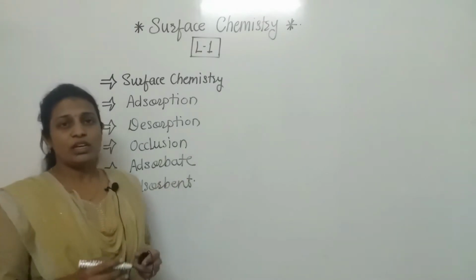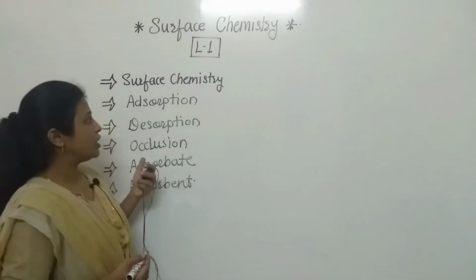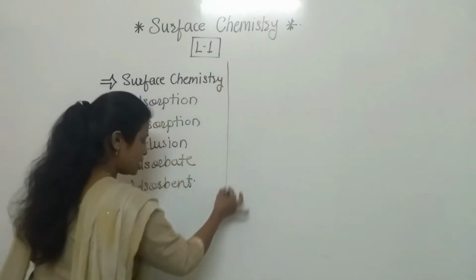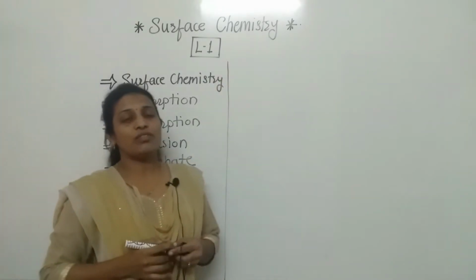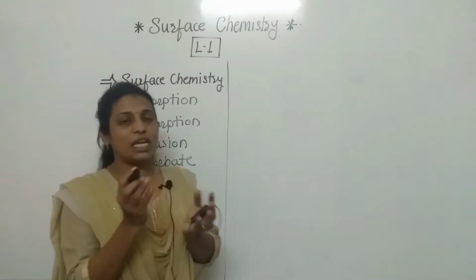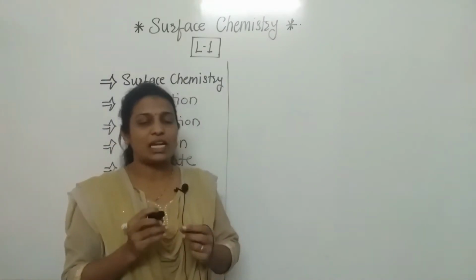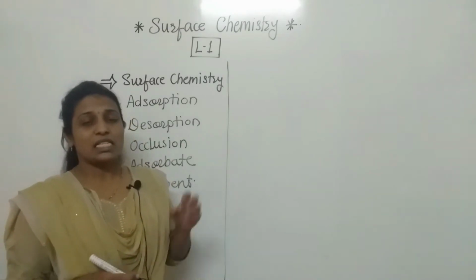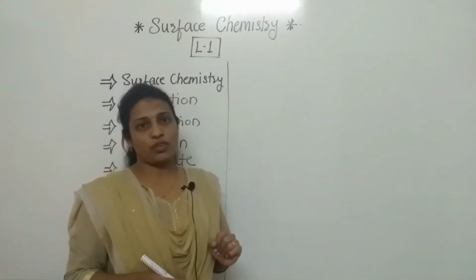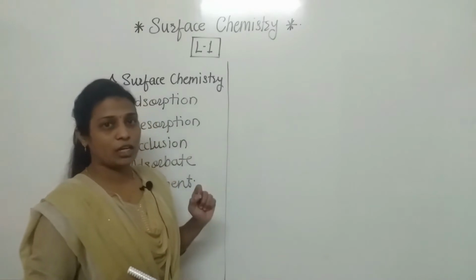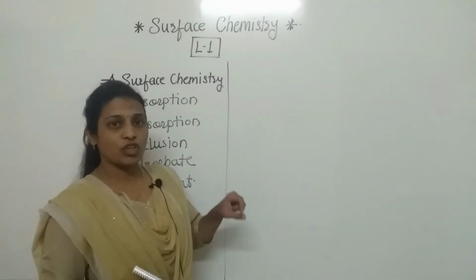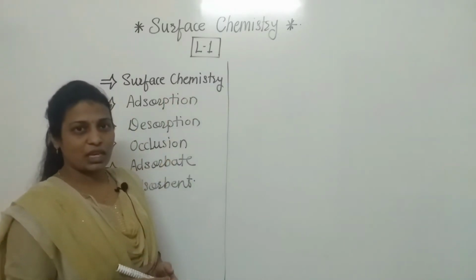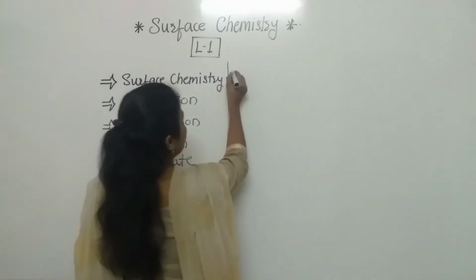So in this way we are going to start with the first point, that is what is meant by surface chemistry. Firstly, as we know, whenever anything is happening on the surface, that is nothing but surface chemistry. Simply we can say that surface chemistry is the branch of chemistry which deals with the study of phenomena which occur on the surface. So let's start with the notes also.